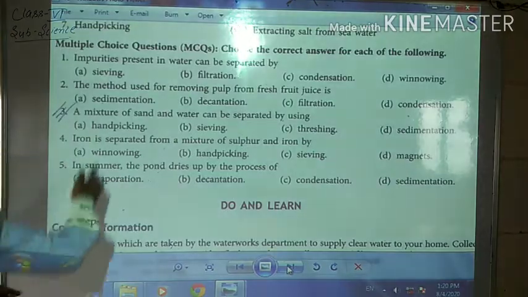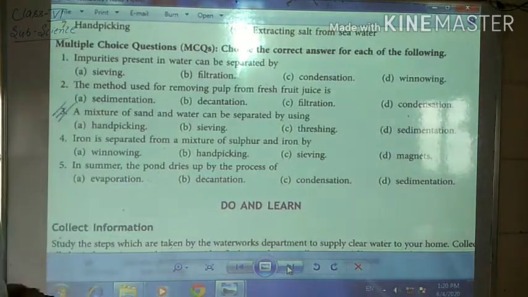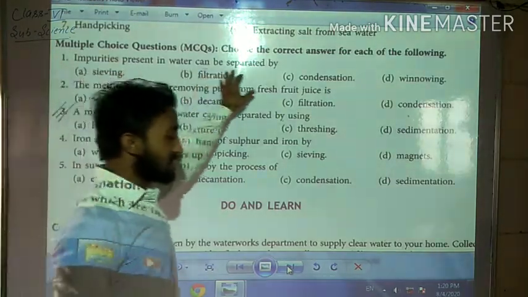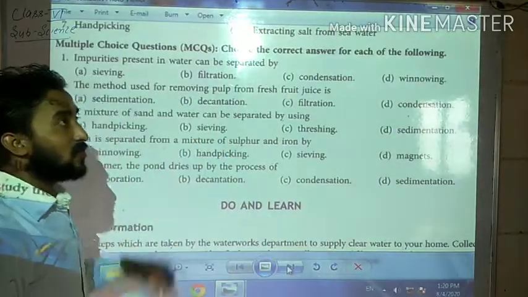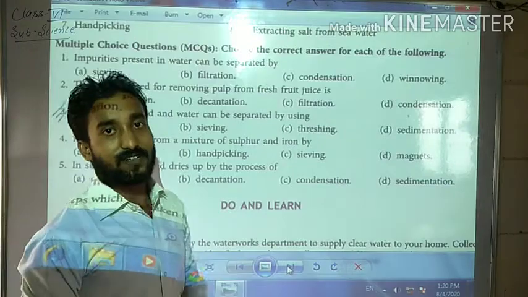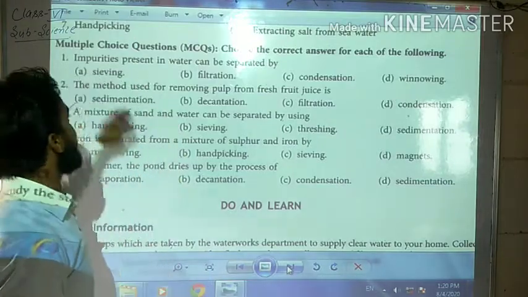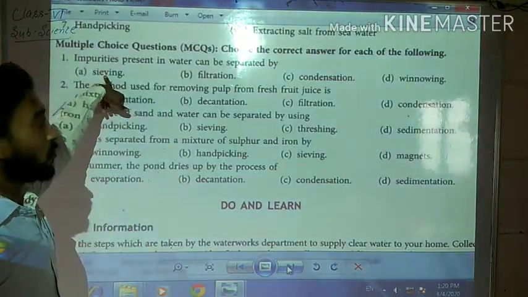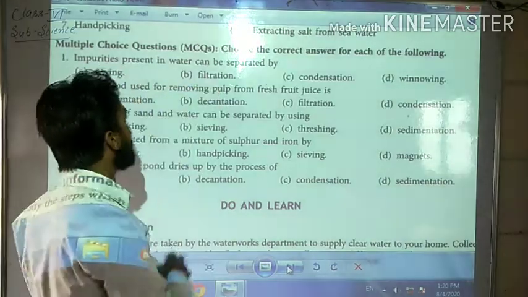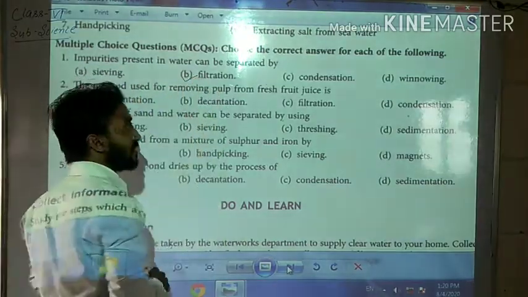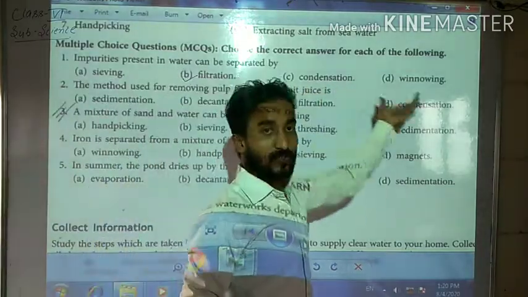See question number 1. Impurities present in water can be separated by? Students, tell me, impurities present in water can be separated by sieving? No. Filtration? Yes. Condensation and decantation are not possible.